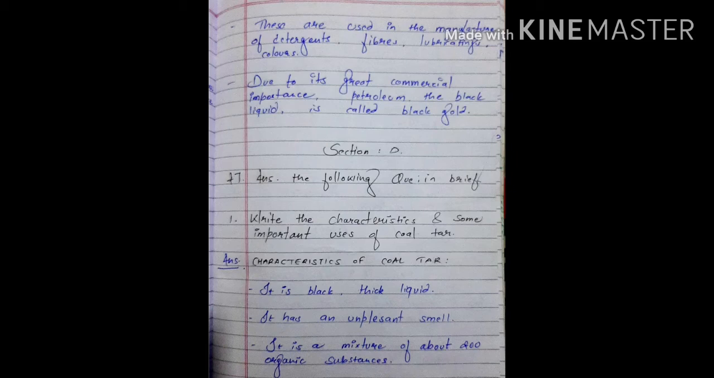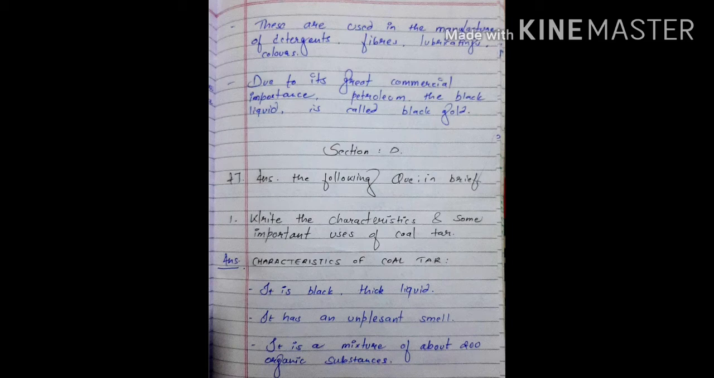Now talking about section D of chapter number 5. Answer the following question in brief, and the first one is, write the characteristics and some important uses of coal tar. And the answer is, characteristics of coal tar. First, it is a black, thick liquid. It has an unpleasant smell.